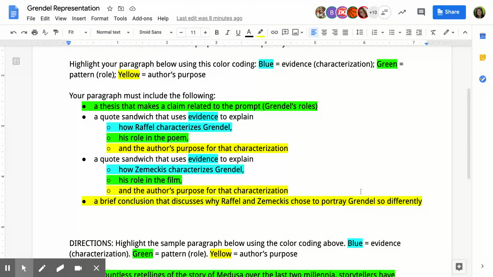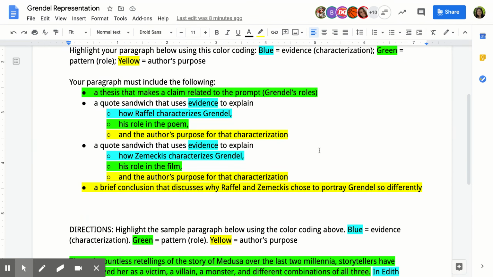Notice that we've got this color coding. Any evidence, so facts straight from the story, will be blue. When you're discussing the pattern, which in this case is Grendel's role, victim, villain, or monster, that's going to be green. And when you're talking about why the authors chose to do it that way, author's purpose, that will be yellow.